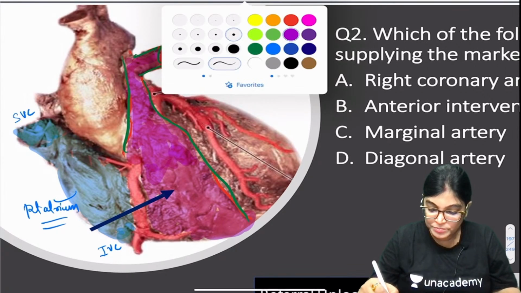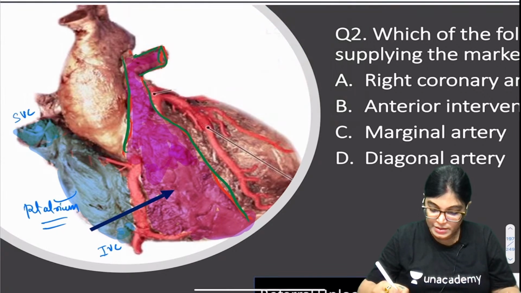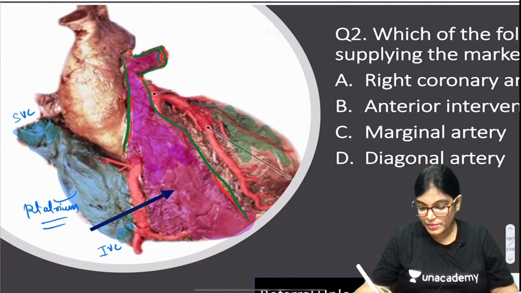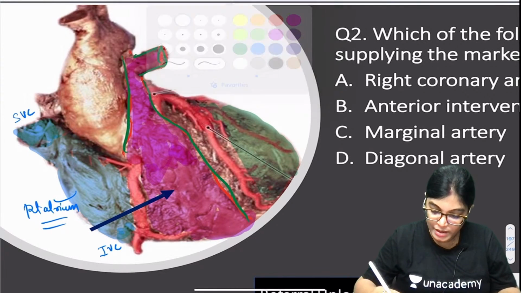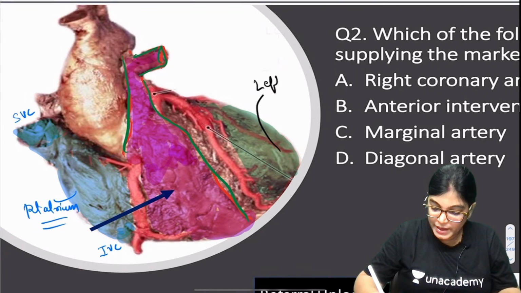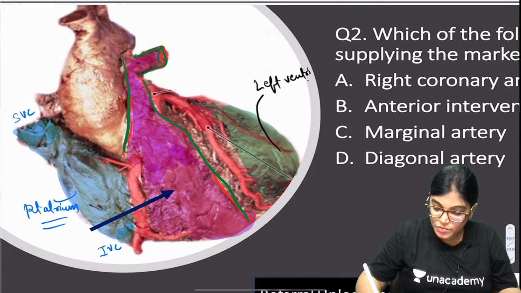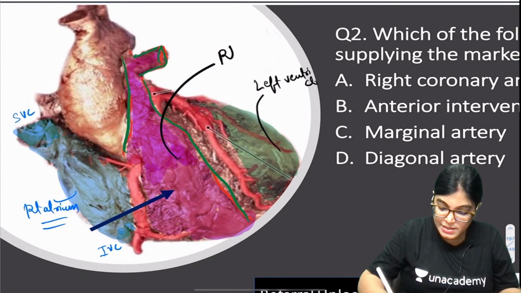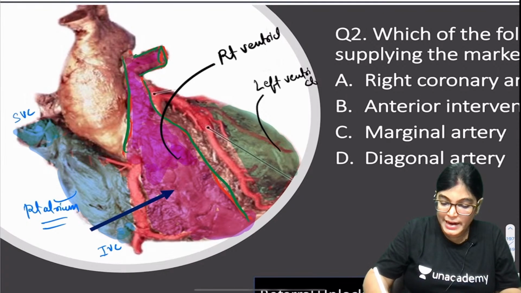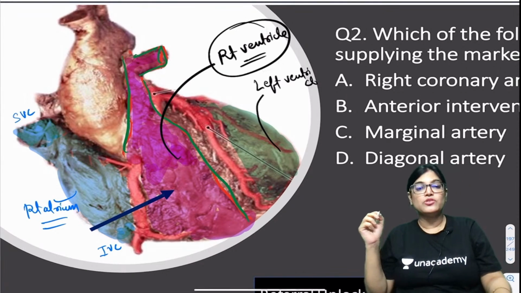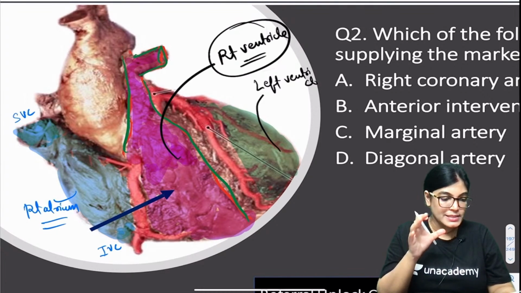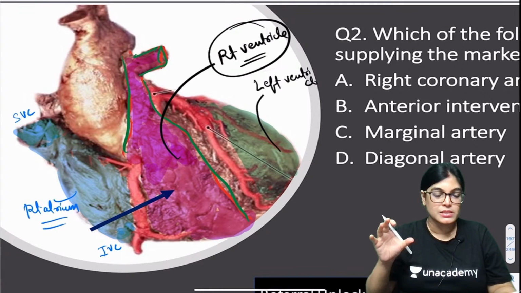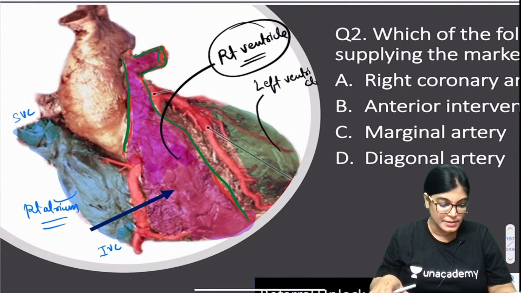So the other part which you are seeing here will be the left ventricle. Is it exactly clear now? This is the left ventricle, and what was asked was this chamber, the right ventricle. So you have to know which of the following arteries is not giving blood supply to the right ventricle. Now I will reduce this diagram and we can come to this.